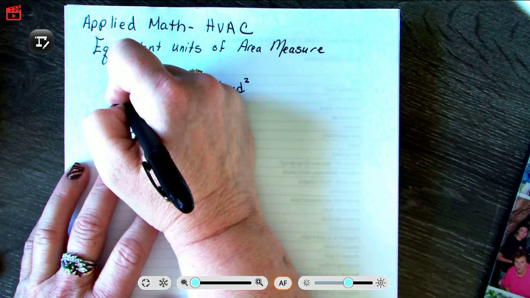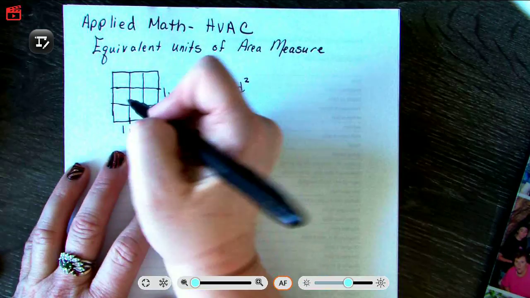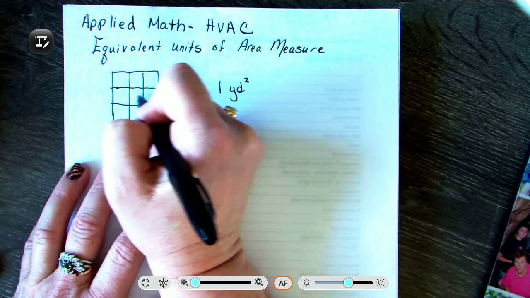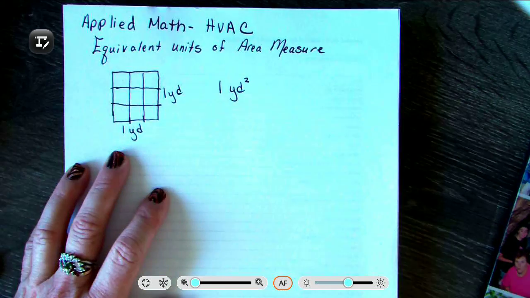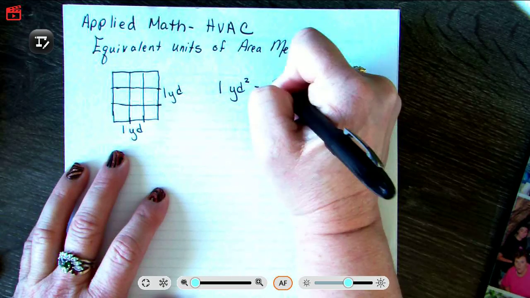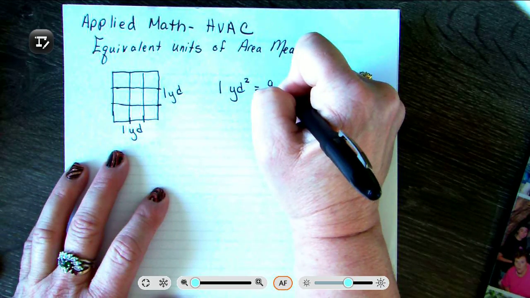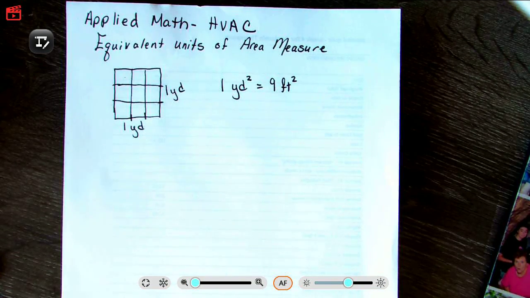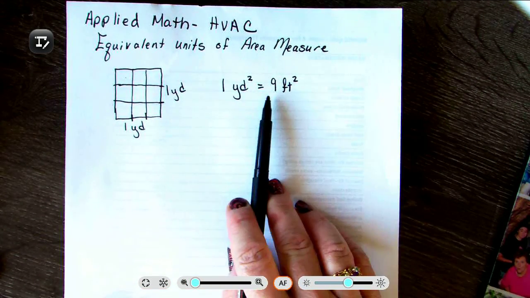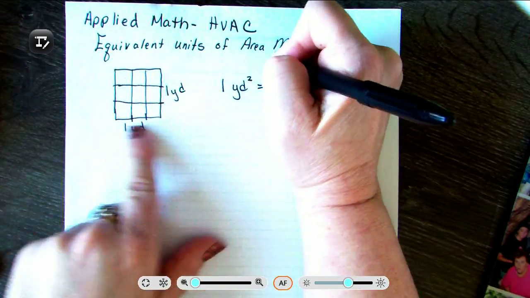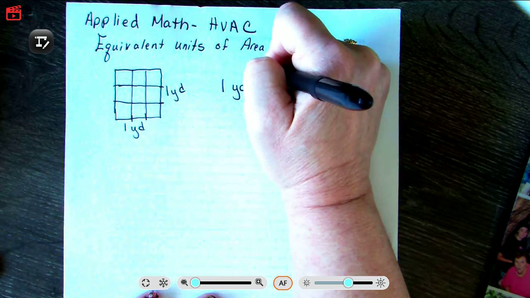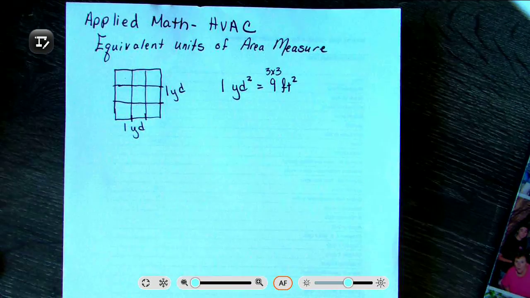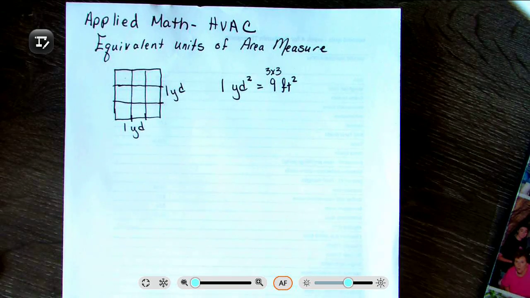This one's easier to count, and I'll see that I have 1, 2, 3, 4, 5, 6, 7, 8, 9 square feet. So we have these conversion facts, and the thing to remember is, this 9 actually comes from 3 times 3. So our 3 feet per yard times our 3 feet per yard.